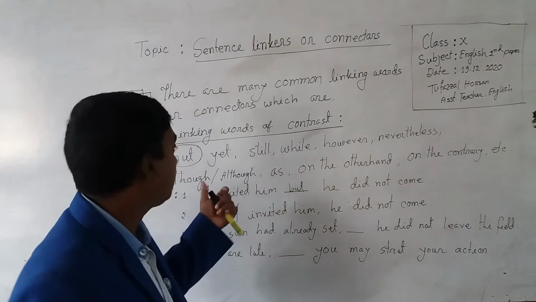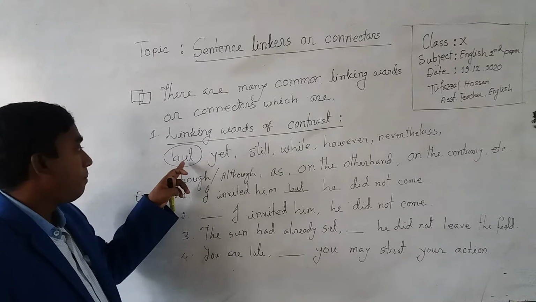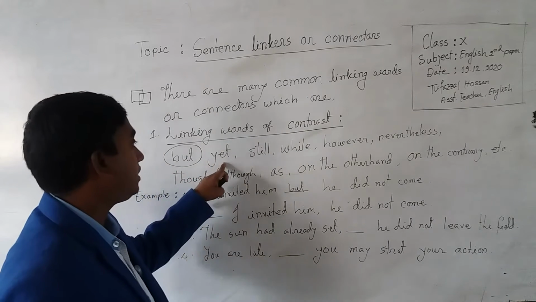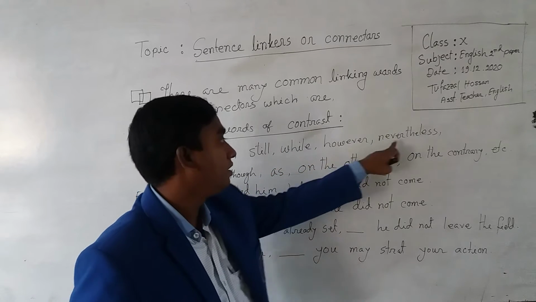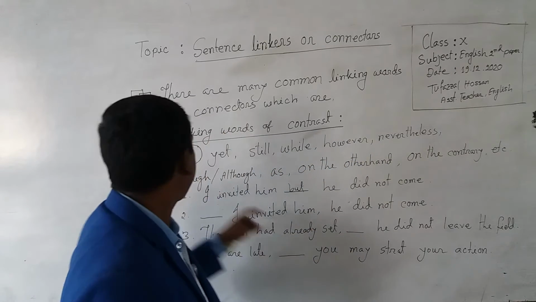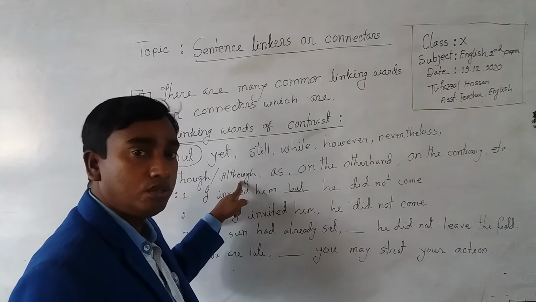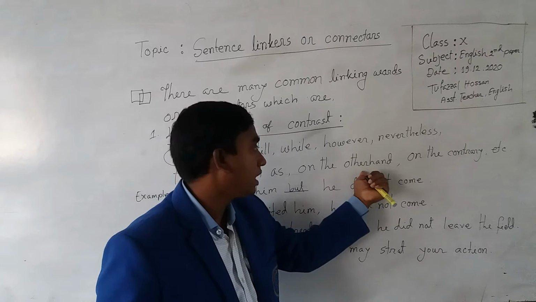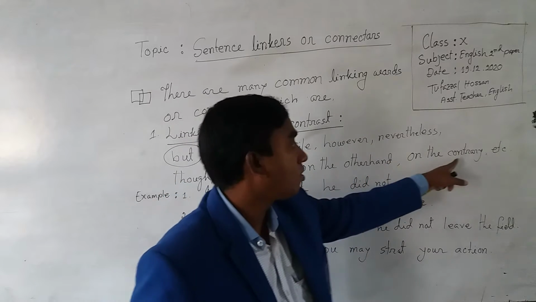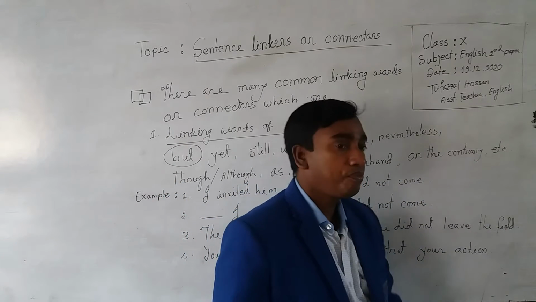Look at the board please. You see but, yet, still, while, however, nevertheless, though, although, as, on the other hand, on the contrary, etc.